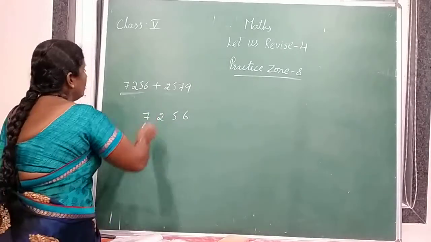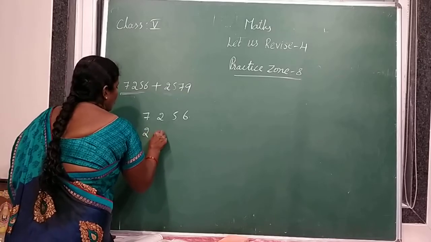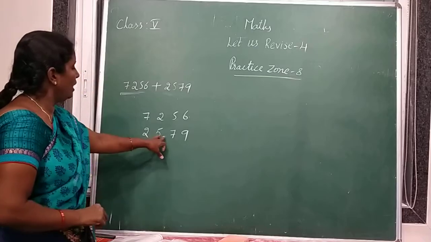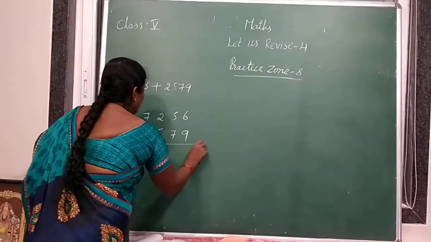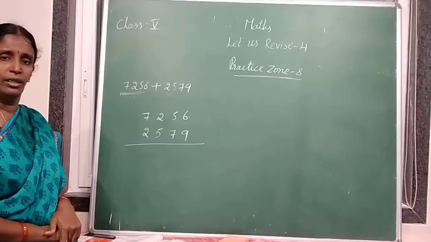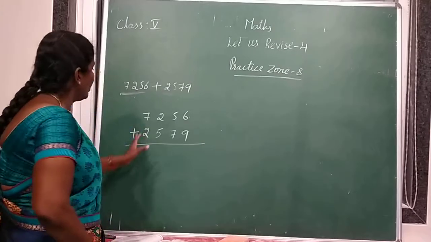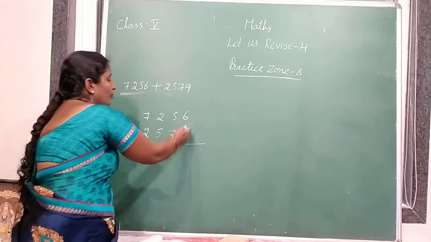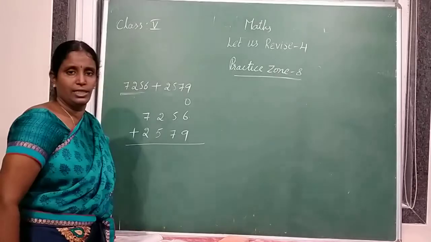So 2 under thousands place, then 5, 7, 9. Next, what is the symbol of addition? Plus. We should start additions from which place? From ones place.